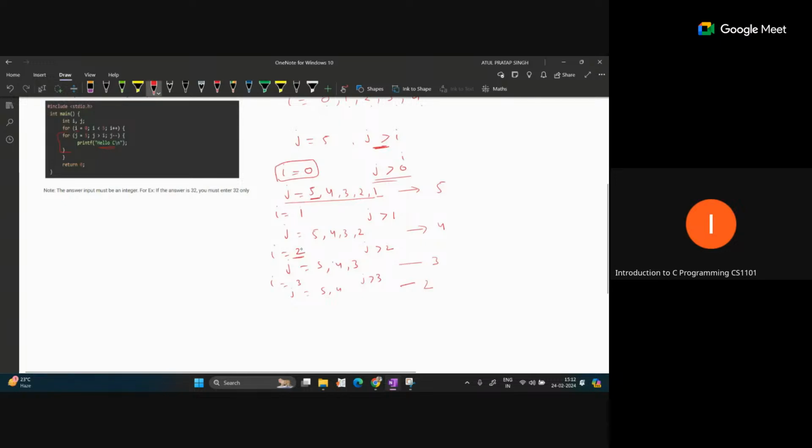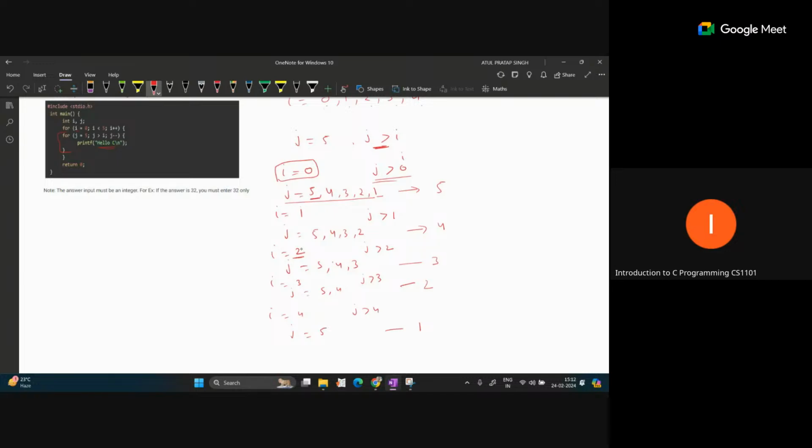And when I equals 4, this is the last value, so the J loop will run only 5. That means J should be greater than 4, so only 5, 1 time. Okay, so this is the condition when our print statement will perform.